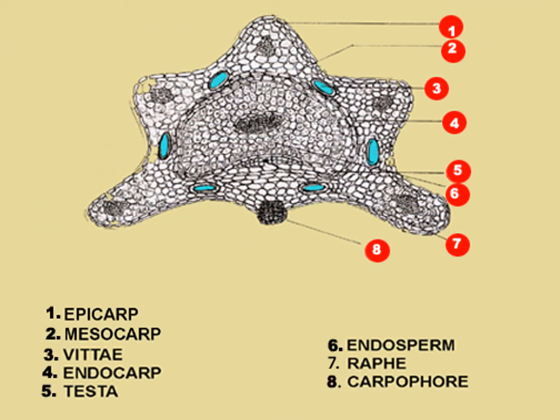The histological structure, after taking a transverse section of this fennel, shows various parts as shown in the diagram, that is epicarp, mesocarp, vittae, endocarp, testa, endosperm, raphe and carpophore, as you can observe.